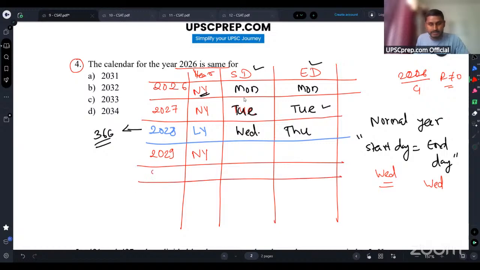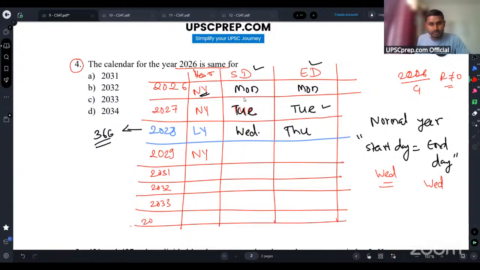I'll write the next years: 2031, 2032, 2033, and 2034. This 2032, guys, is a leap year. Why? Because 2028 was also a leap year, being divisible by 4, where you get remainder 0. And 2032 is also a leap year because you get remainder 0 when you divide by 4. Now let's come to 2029 again. Last year ended on Thursday, so this will start on Friday and also end on Friday.